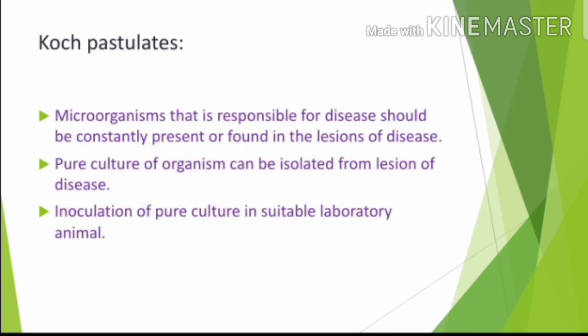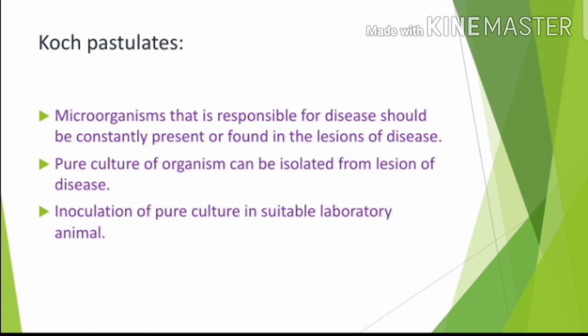Next, Robert Koch's postulates. The microorganism responsible for a disease should be constantly present in the lesions of the disease. For example, anthrax is a disease caused by a bacterium, and the causative bacteria will be found in the lesions of the disease.